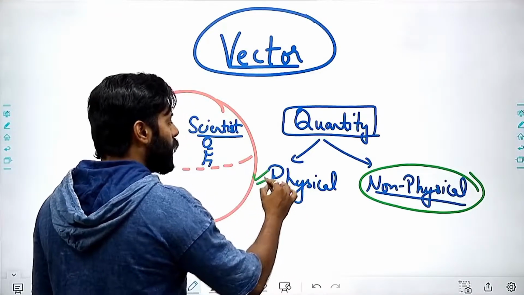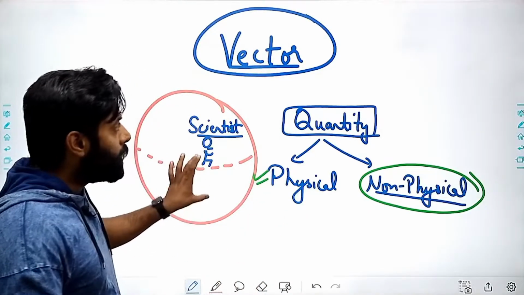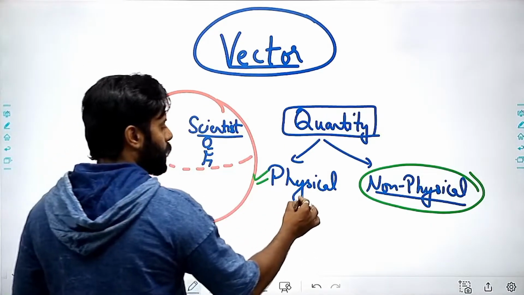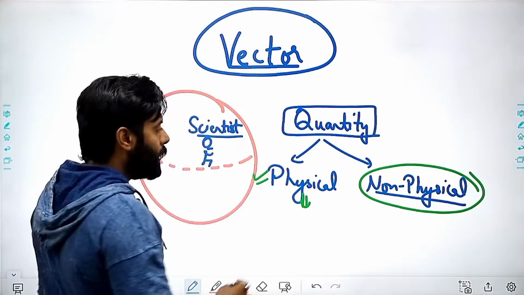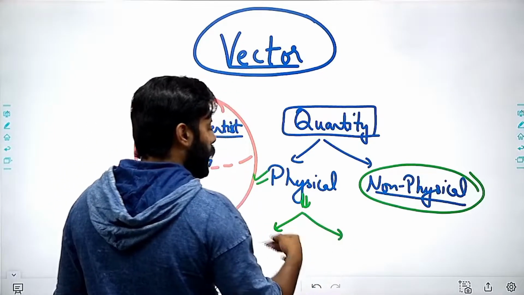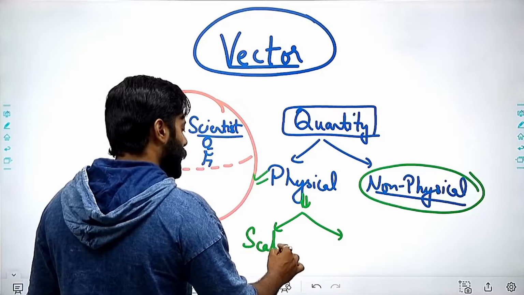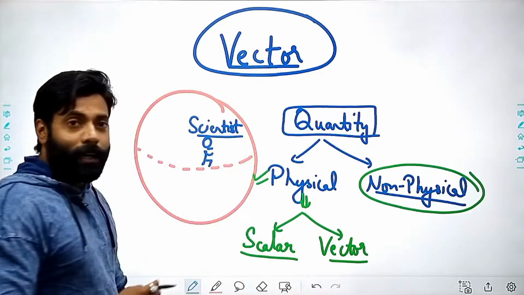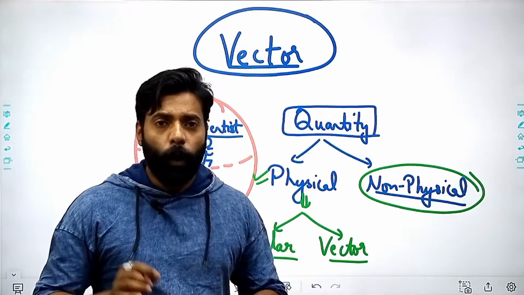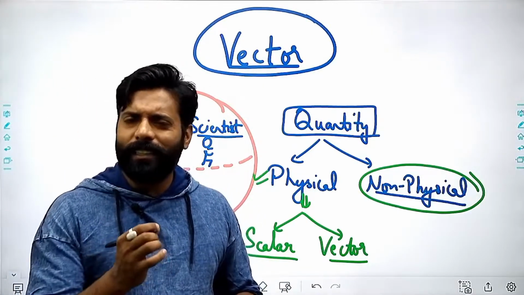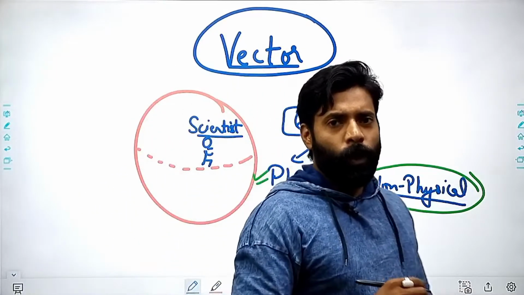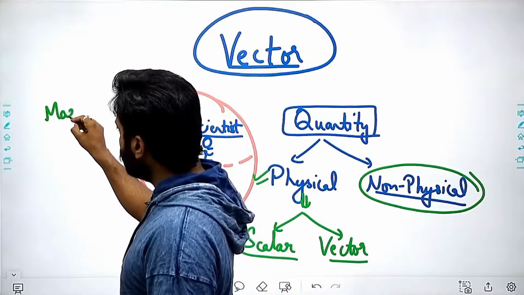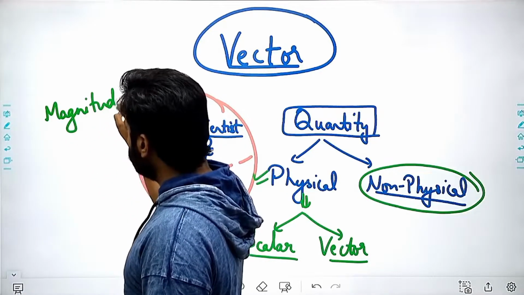But if we come to the physical part, the physical quantities, the quantities which can be measured, these physical quantities are themselves categorized into scalar quantity and vector quantity. The scalar quantities are the quantities in which we require only the magnitude. So what does it mean? What do you mean by magnitude? Magnitude represents the number.